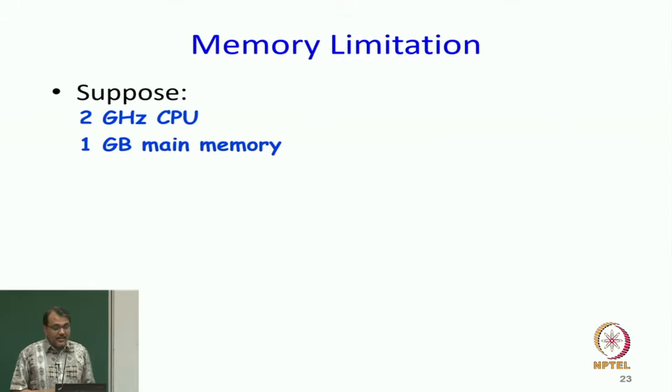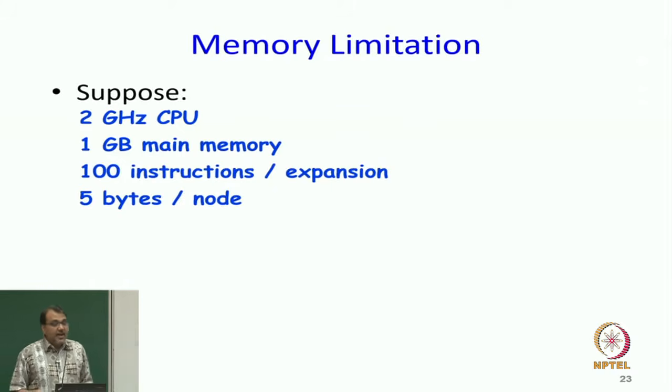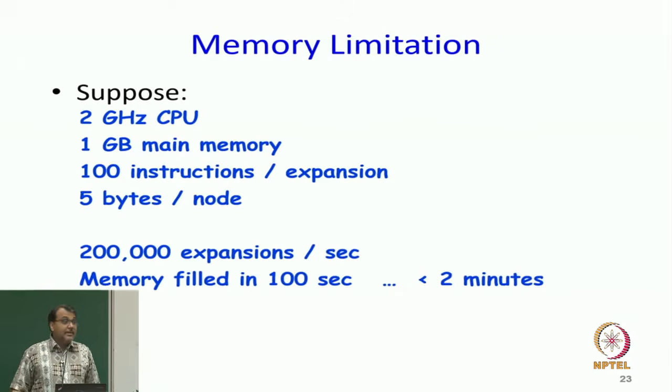But in this context, here are some figures, right. So, let us say we have an old CPU, 2 gigahertz CPU with 1 GB main memory. Of course, somebody would say, come on, who cares for 1 GB main memory, but you will see the point. 100 instructions per expansion, 5 bytes per node. So, you will be able to do about 200,000 expansions per second, and you will be able to fill your memory in 100 seconds, less than 2 minutes.